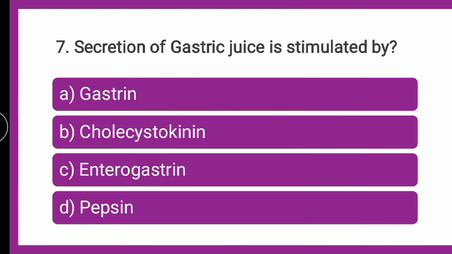Next question is, secretion of gastric juice is stimulated by what? Is the secretion of gastric juice stimulated by gastrin, cholecystokinin, enterogastrin, or pepsin? Which amongst the given is responsible for secretion of gastric juice? Stimulation of the secretion of gastric juice. You can put your answers in the comment box fast. Till that we will go for the explanation, and later on you can verify your answer.